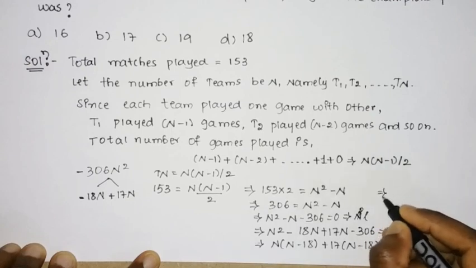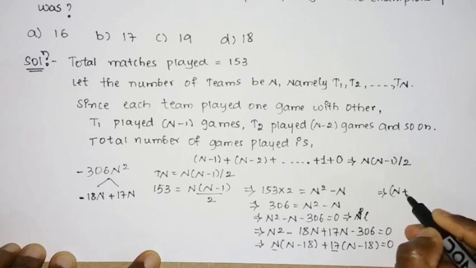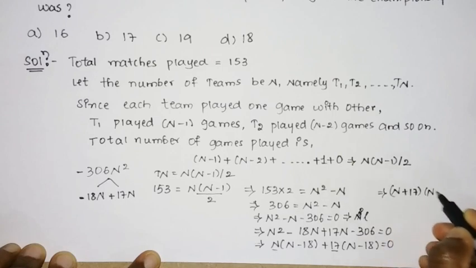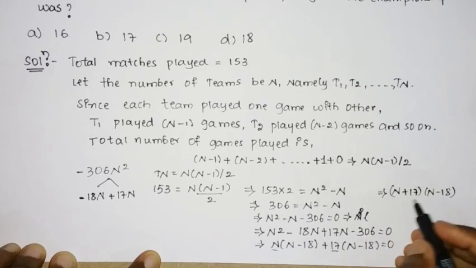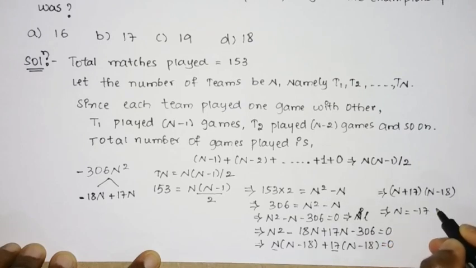So next we take the common factor, that is n plus 17 into n minus 18. So here you can see n will be equal to minus 17 or n is equal to 18.